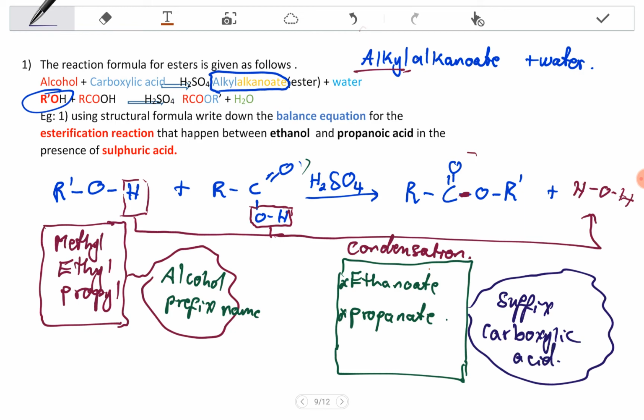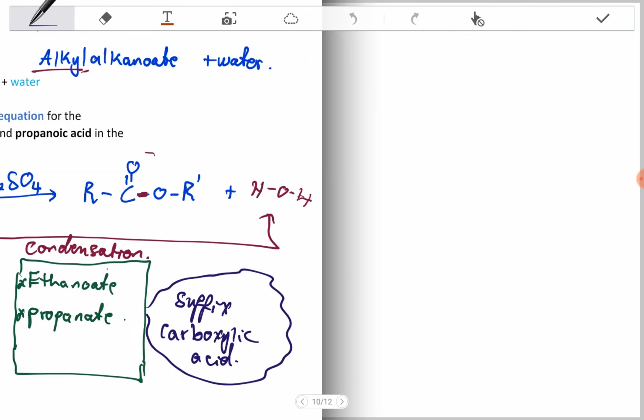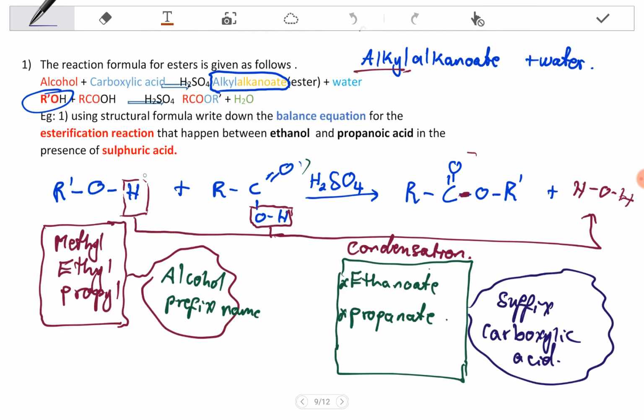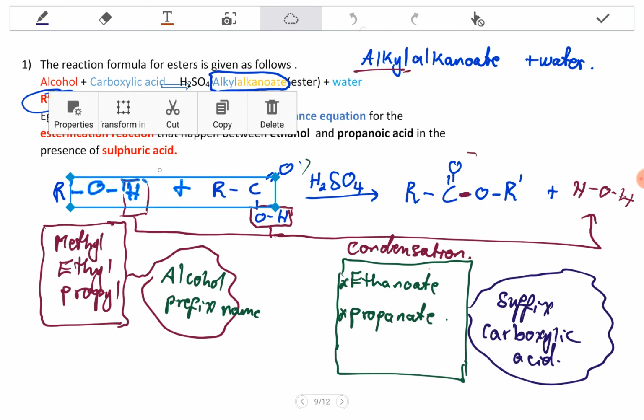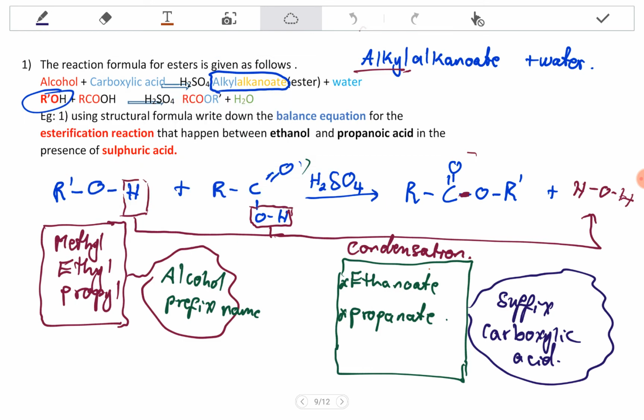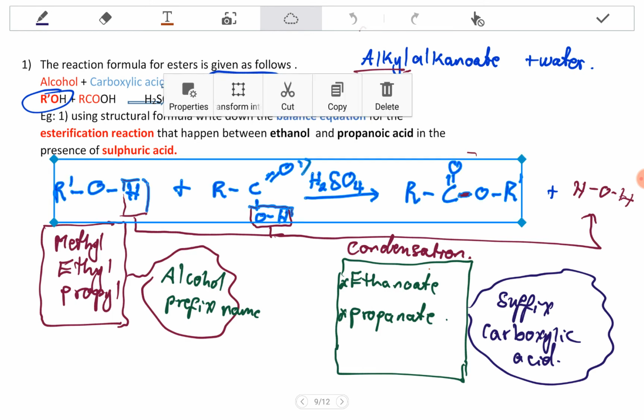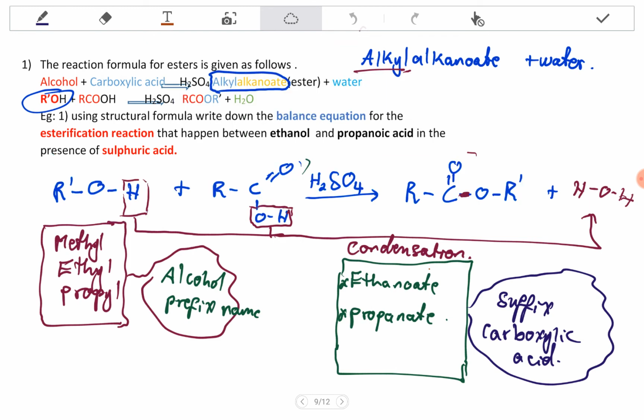Okay, so now let's do the actual example where we show how these things are happening. Since we said we're going to get the R prime from here, let me copy the whole of this and paste it here.